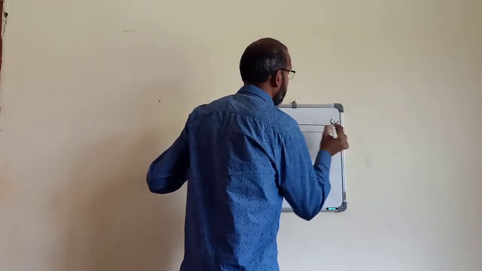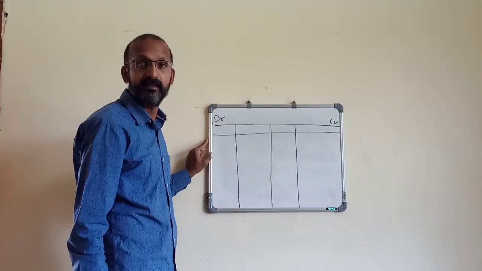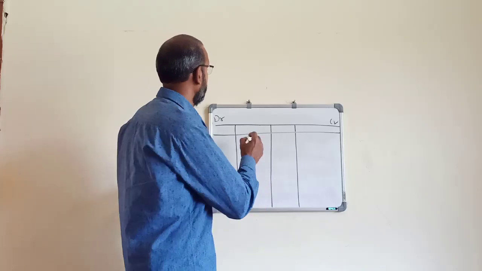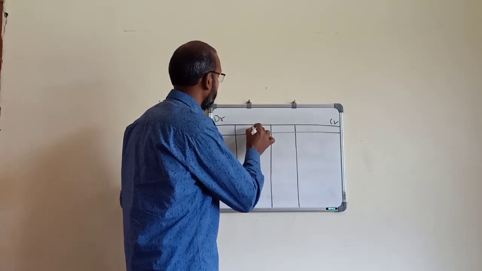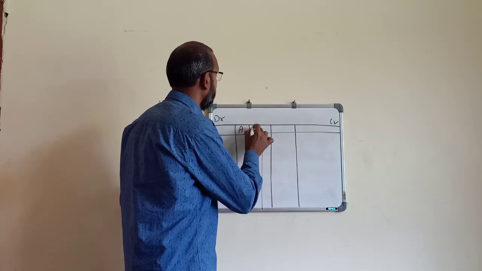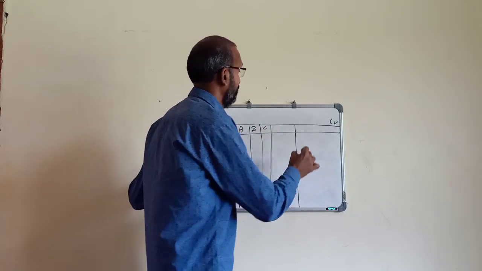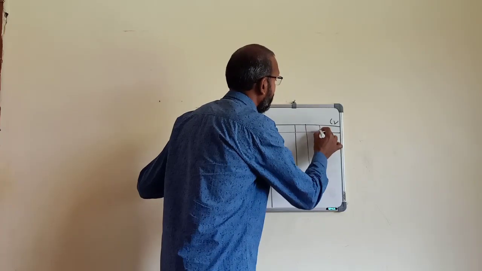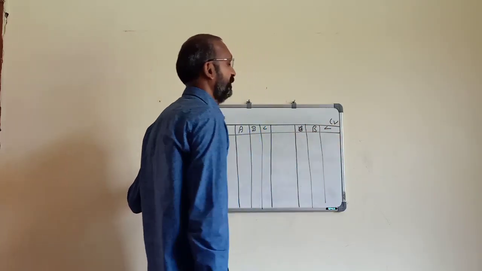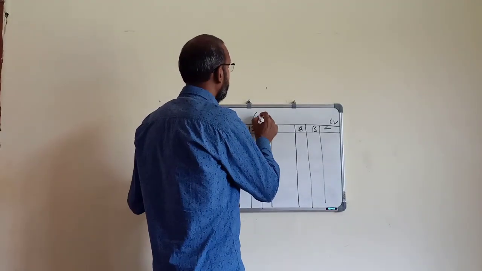According to the number of partners, we divide the different columns. Suppose there are three partners, then we make three columns: partner A, partner B and partner C, and here also partner A, partner B and partner C. This is the capital account.